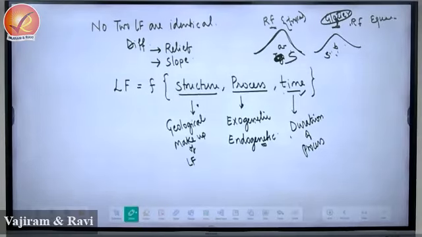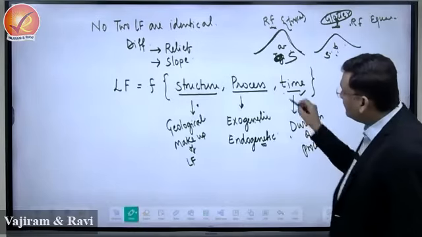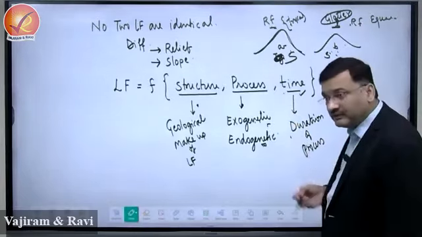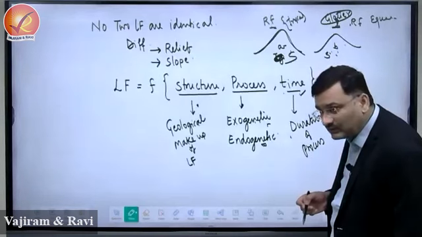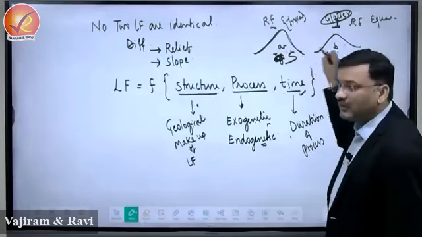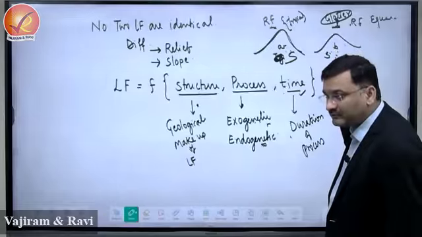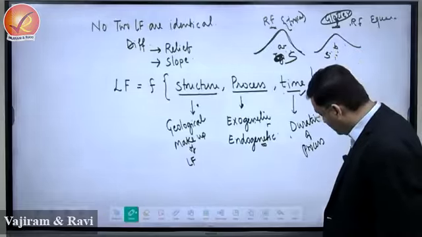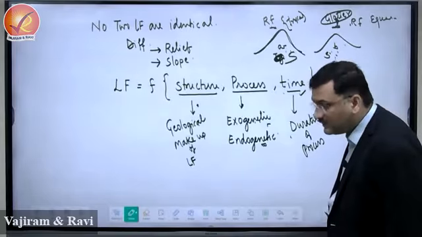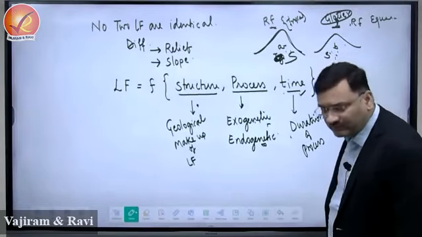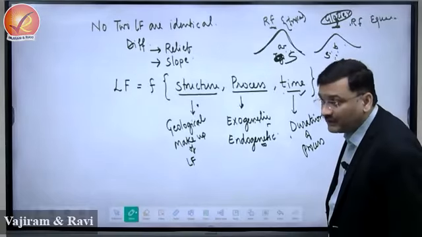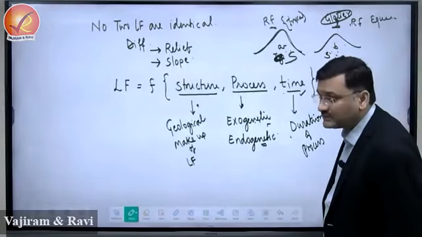In mid latitude, somewhere it is dry condition. In this way, the process will differ from one latitude to other. Thus, the landforms are also not same, right? This is indicating the complexity of landform. So this is the first principle what we have written. Landform is a function of structure, process and time.